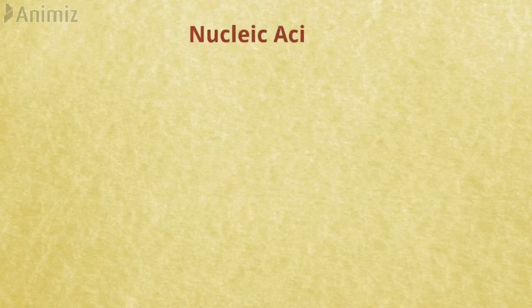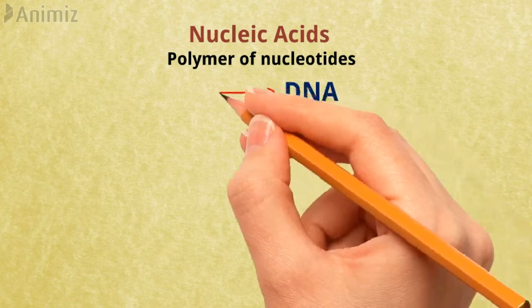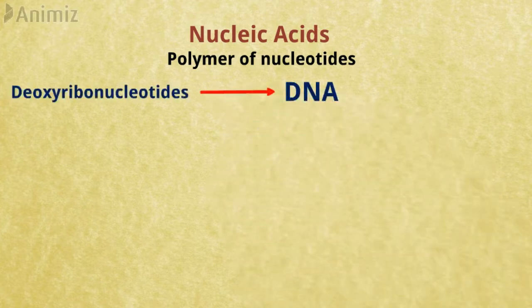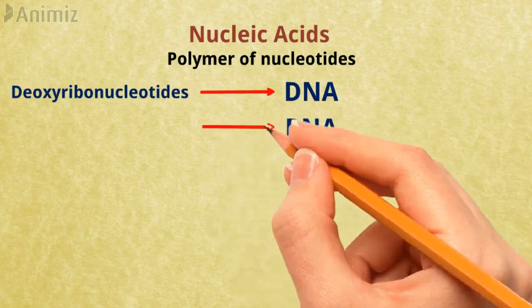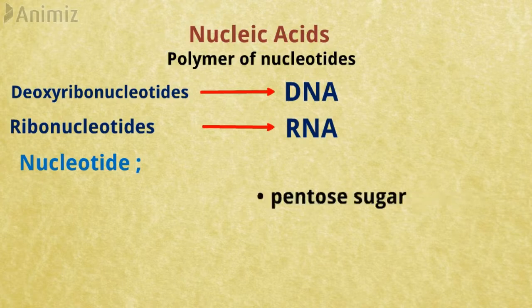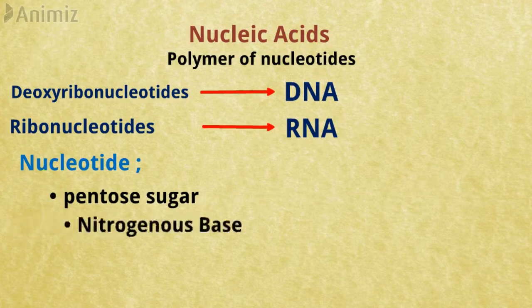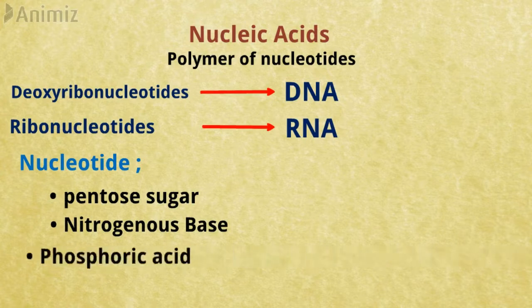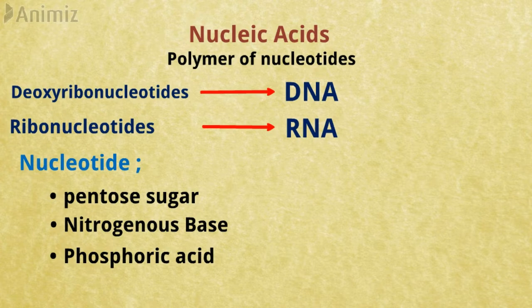Nucleic acids are complex substances. They are polymers of units called nucleotides. DNA is made up of deoxyribonucleotides, while RNA is composed of ribonucleotides. Each nucleotide is made up of three subunits: a pentose sugar, a nitrogenous base, and a phosphoric acid. The pentose sugar in a ribonucleotide is ribose, while in a deoxyribonucleotide it is deoxyribose.